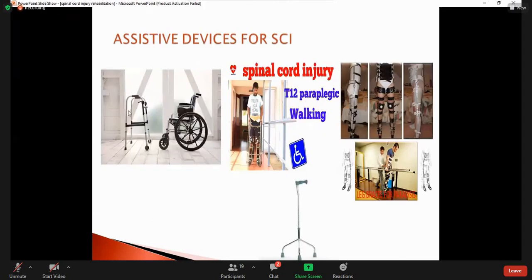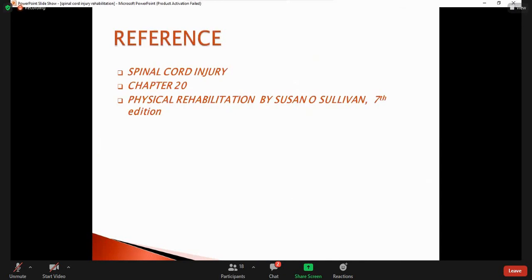Here are the wheelchairs, and this is the walker. For a T12 walking paraplegia patient, we give a long leg brace and a walker. The patient can use the trunk muscles to move forward. Or here you can see the patient wearing the long leg brace and walking on the parallel bars. And this is called a tripod stick. If the level of the injury is lower, you can give the tripod stick, or crutches, or a single stick. So guys, this is the rehabilitation of spinal cord injury.